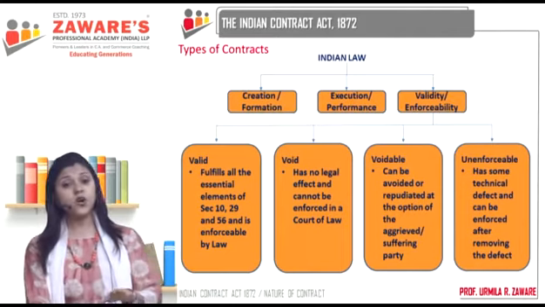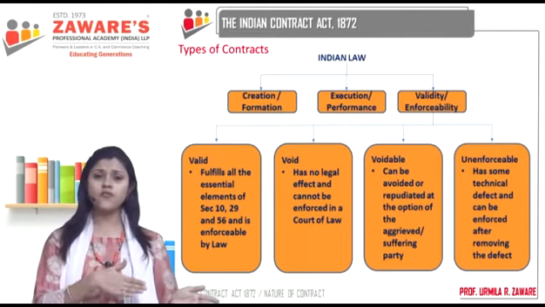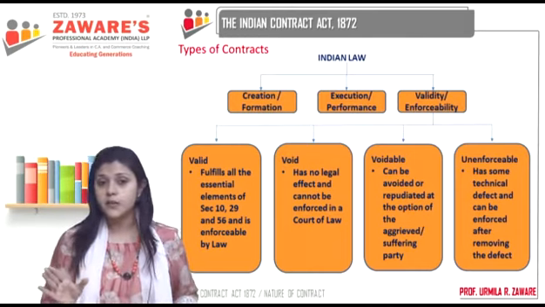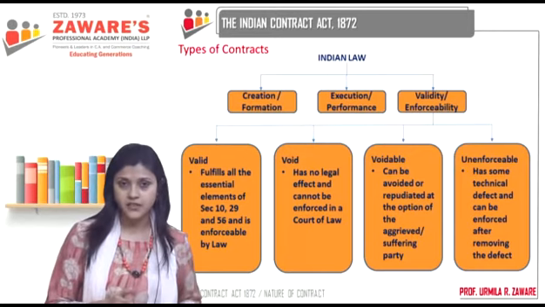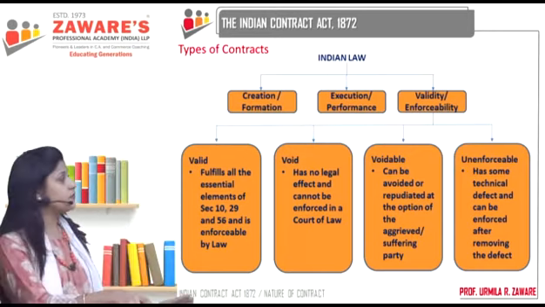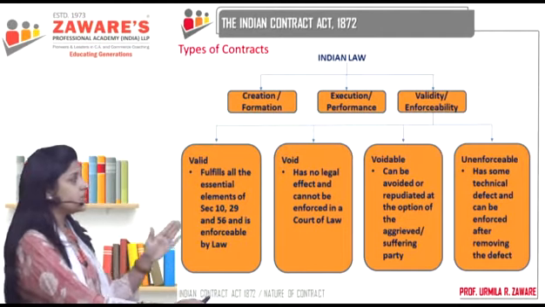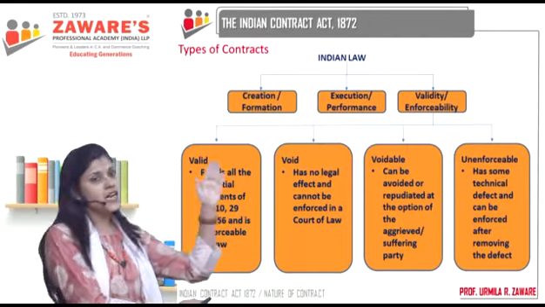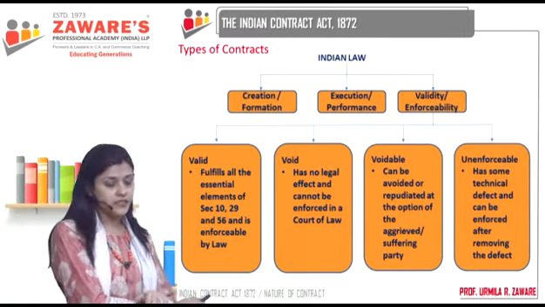Then there are illegal or unlawful contracts. Now, unlawful and contract is very contradictory. They can only be illegal agreements, because if there is something unlawful in it, it can never become a contract. So here we have classification of contracts on the basis of validity. We have understood here the types of contracts under Indian law on the basis of creation or formation, on the basis of execution and performance, and on the basis of validity and enforceability.